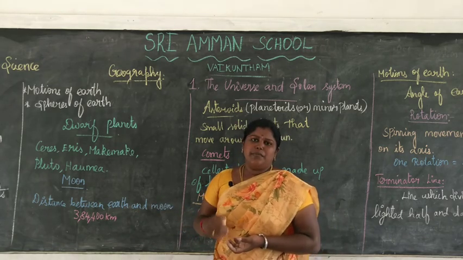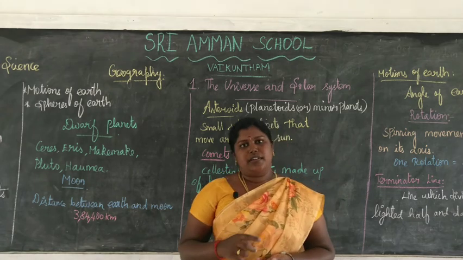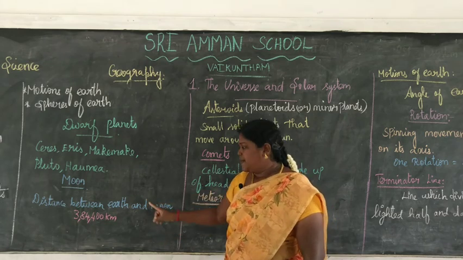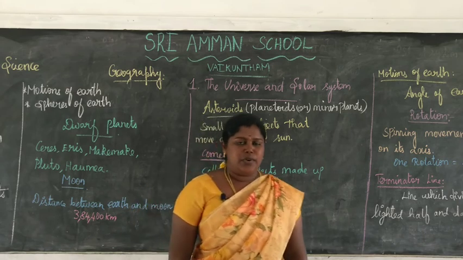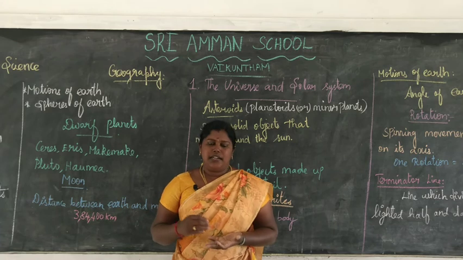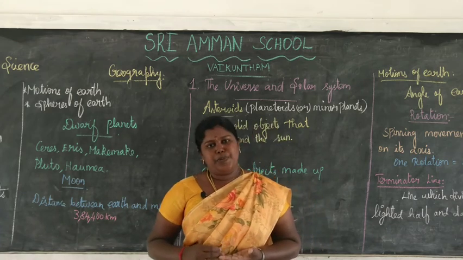The moon takes 27 days to complete one rotation. The distance between the Earth and the moon is 3,84,400 kilometers. There are 4 spheres in the Earth: lithosphere, hydrosphere, atmosphere and biosphere.